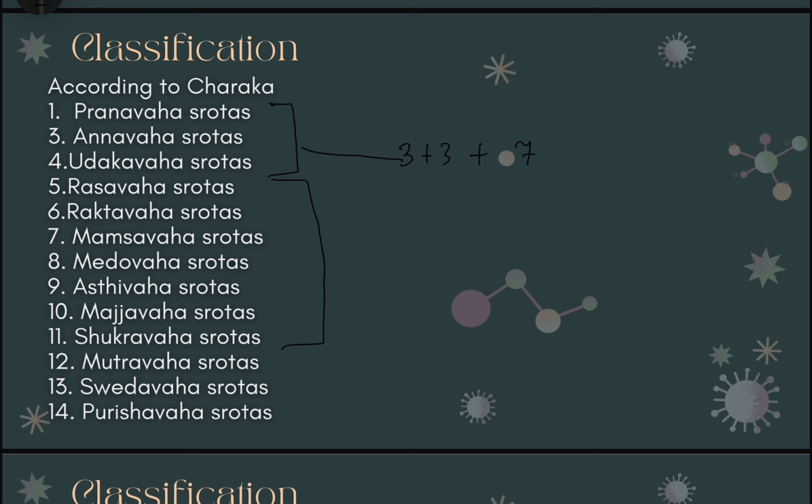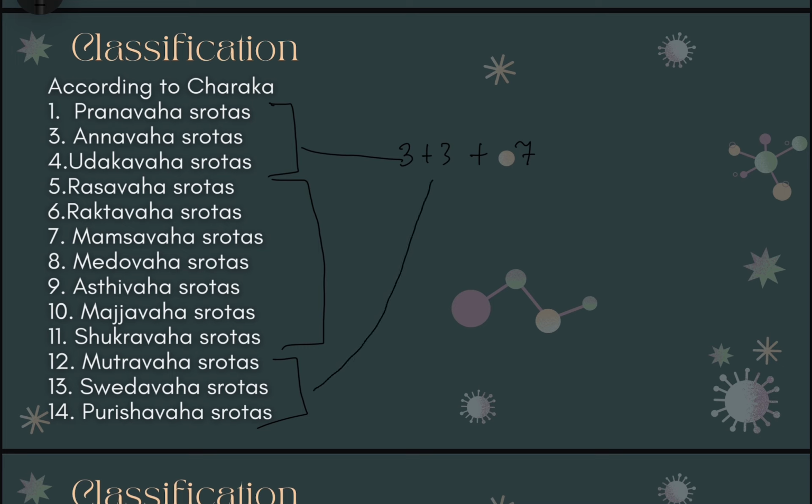Pranavaha shrotas carry the air, annavaha shrotas carry the food, and udakavaha shrotas carry the fluid material. If we observe nicely, all these 3 things, air, water and food, we intake from the outside. So 3 shrotas take things from the outside world towards the inside, and the other 3 are the mutravaha, swedavaha and purishavaha. Mutravaha shrotas carry the mutra, swedavaha carries the sweda, and purishavaha carries the purisha. So these 3 are for excreting materials outside the body.